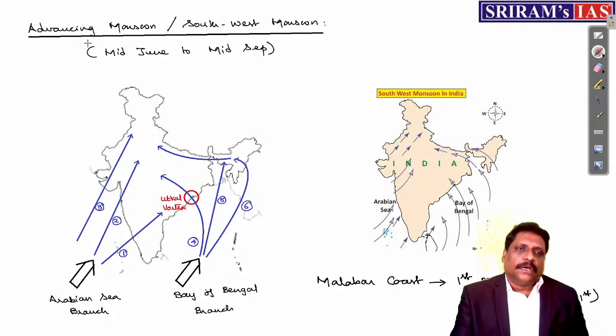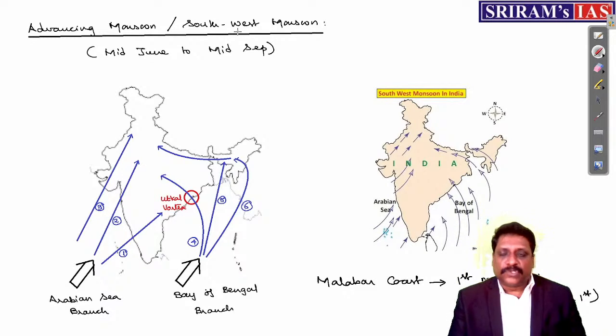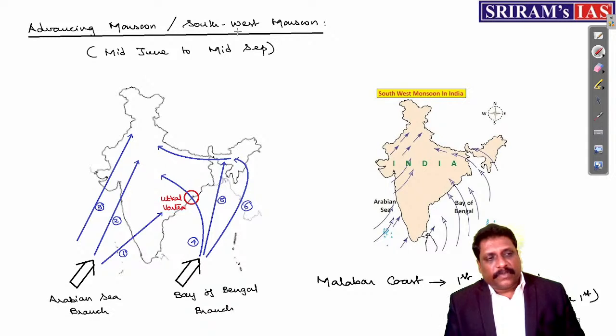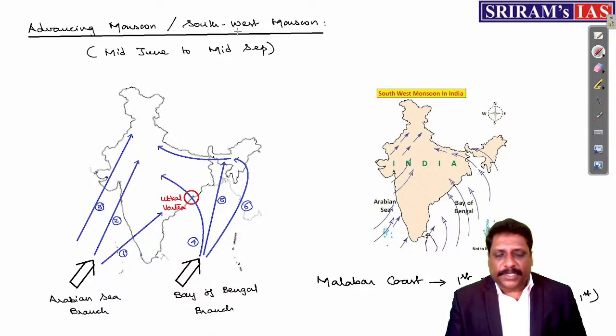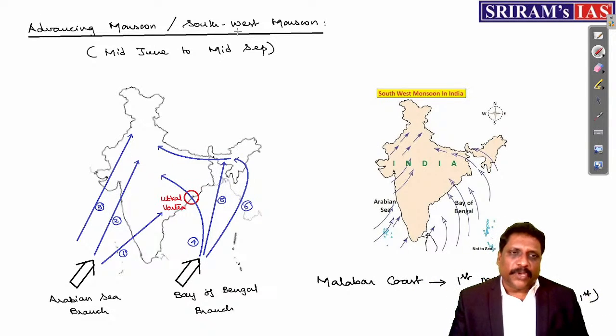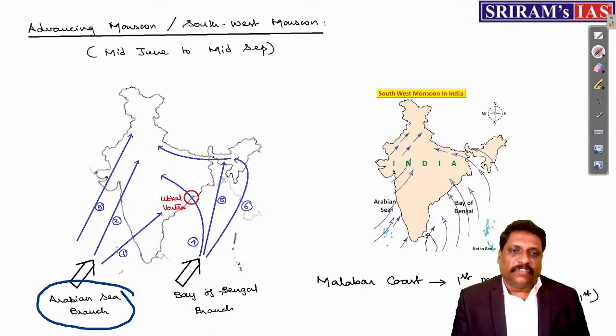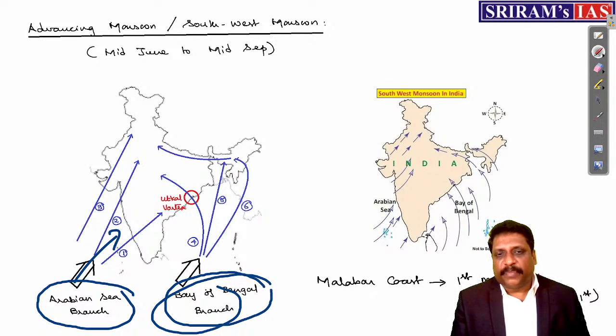Now, the advancing monsoon, you call it the southwest monsoon. What is monsoon? In the last class, when we talked about climatology, we understood it. Now see, what is the southwest monsoon? I know, the mechanism of monsoon we understood. Now see, my dear friends, the monsoon branches out into two different branches. One enters from the Arabian Sea, you call it the Arabian Sea branch. And the one which enters from the Bay of Bengal, you call it the Bay of Bengal branch.